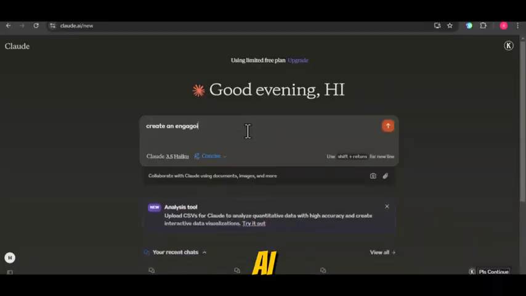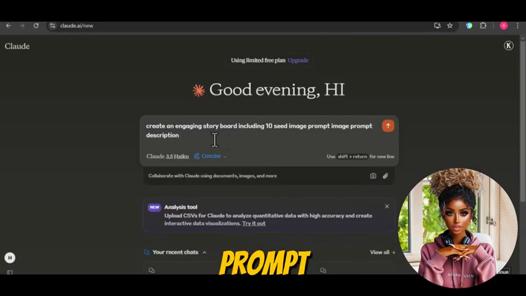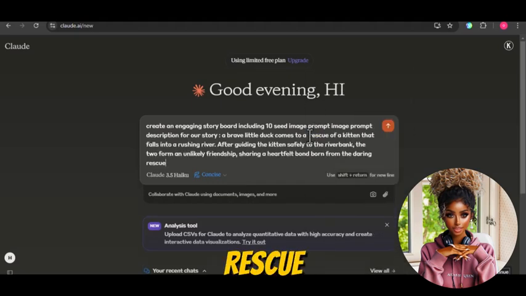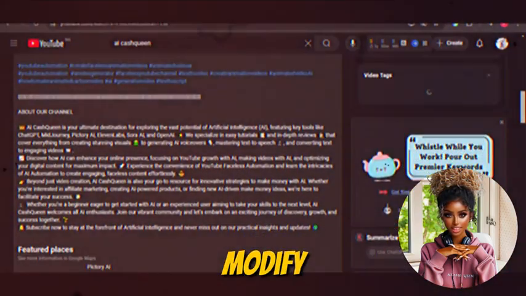Developing our storyboard. Next, to develop our storyboard, I'll ask Claude AI to create an engaging storyboard, including 10 seed image prompt descriptions for our story. A brave little duck comes to the rescue of a kitten that falls into a rushing river. I'll include the full prompt in the video description so you can modify it.